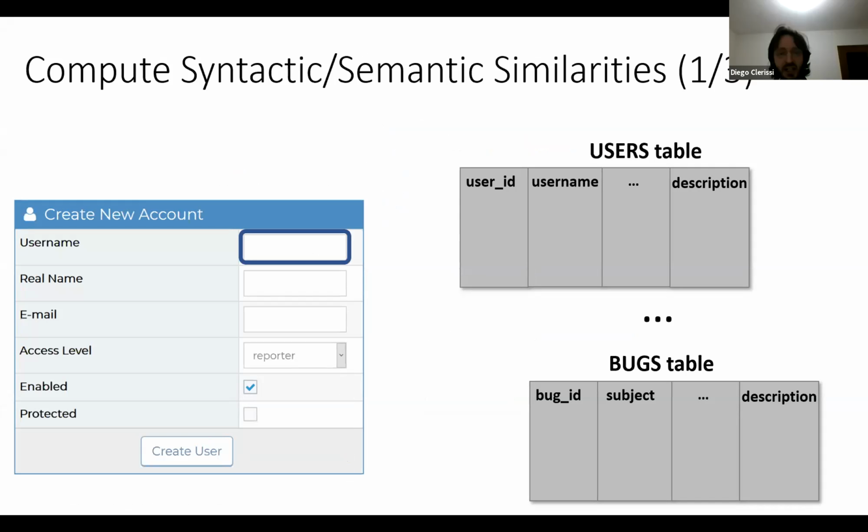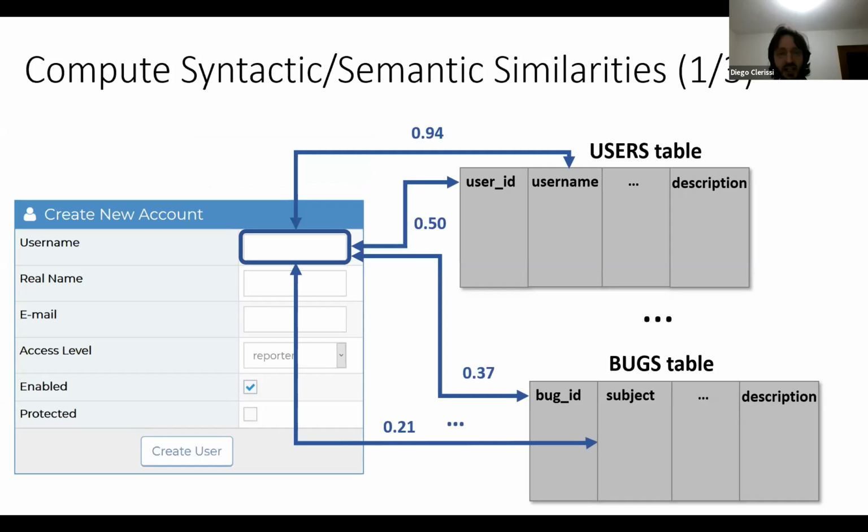DBInput extracts the properties related to the input field, in particular the identifier and name properties taken from the document object model describing the page, and the closest text usually associated with the input field, like in this case the label "username" on the left. Once these properties are retrieved, DBInput computes the similarities across all the columns of the database, returning a value in a range from 0 to 1. This value indicates how the input field is related to the other columns, and the higher the better.